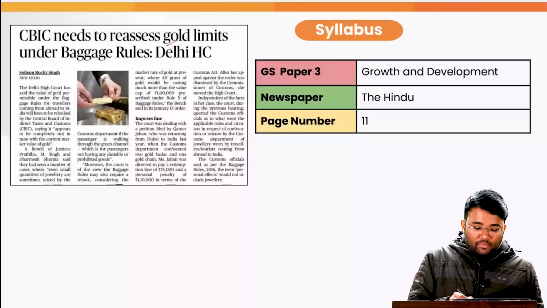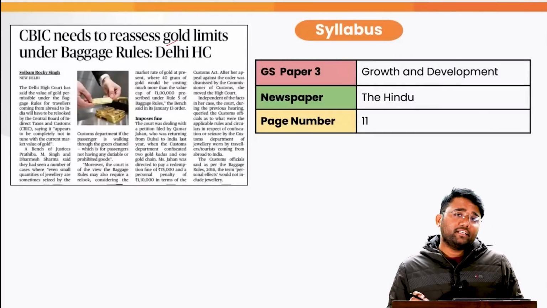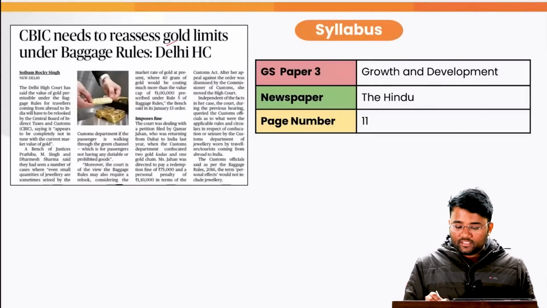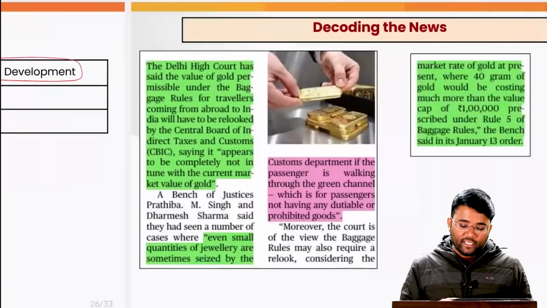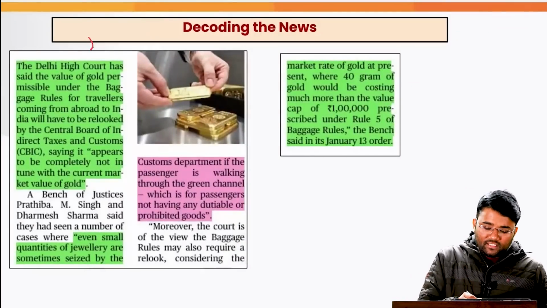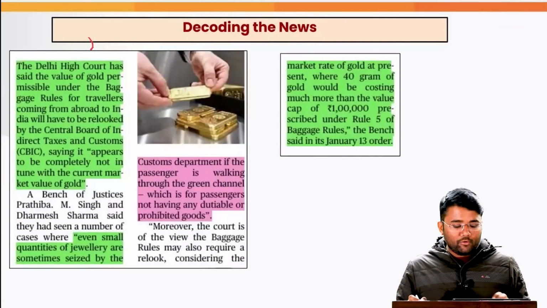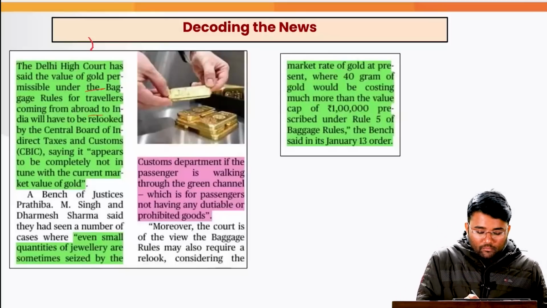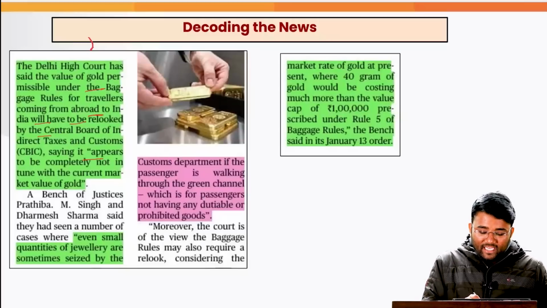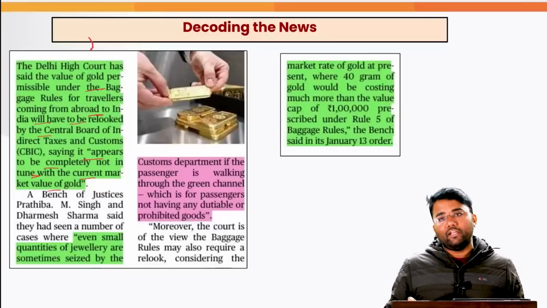Next topic is CBIC, that is Central Board of Indirect Taxes and Customs. This particular topic relates with growth and development, and this has come in today's The Hindu, page number 11. What happened? The Delhi High Court has said that the value of gold permissible under the baggage rules for travelers coming from abroad to India will have to be re-looked by the CBIC, saying it appears to be completely not in tune with the current market value of the gold.